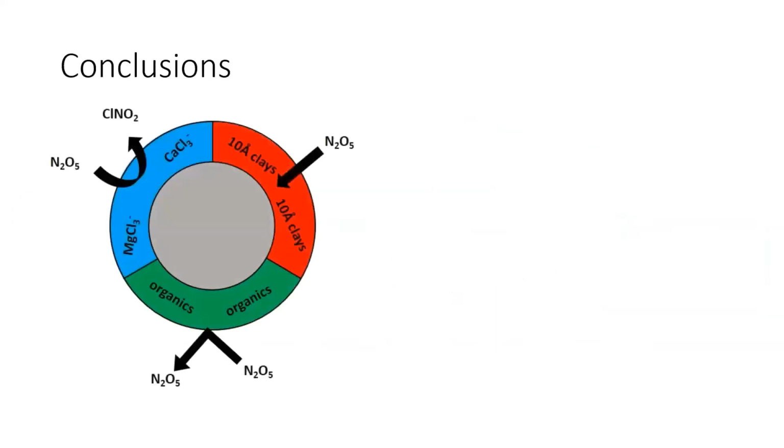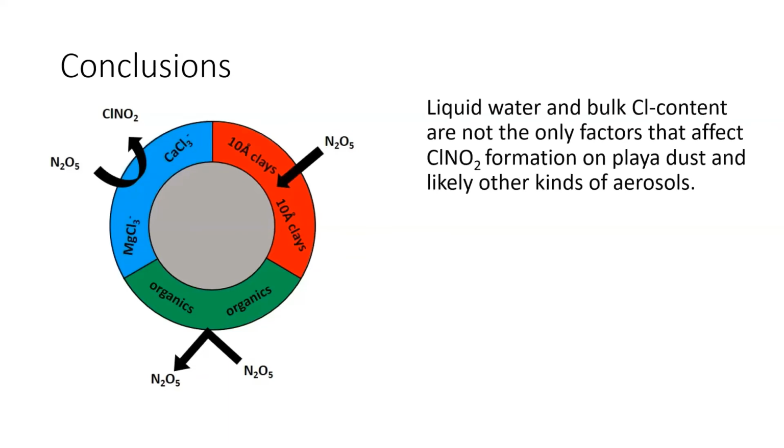So to wrap up, in this study, we found that highly hygroscopic chlorine-containing minerals are actually more important for ClNO2 formation at low relative humidity than halite is. We also found that our sample contained competing chemical constituents like organics and clays, which can impede the reaction between N2O5 and chlorine. Finally, we determined that ClNO2 formation occurs on the surface of a particle rather than in the bulk of a particle. Now, in general, we found that contrary to metrics used in traditional parameterizations, liquid water content and bulk chlorine content are not the only factors affecting ClNO2 formation on playa dust.